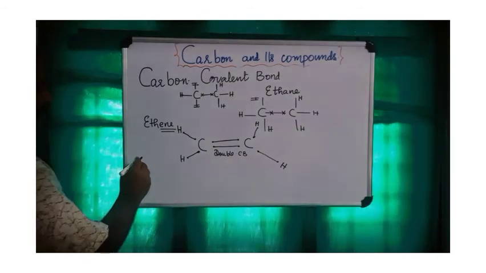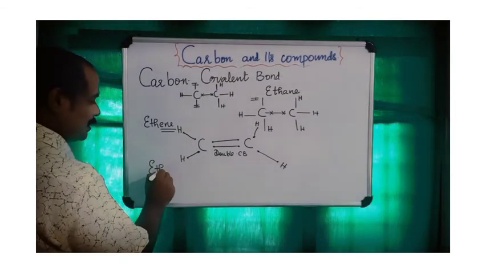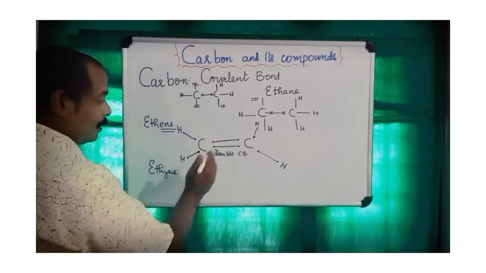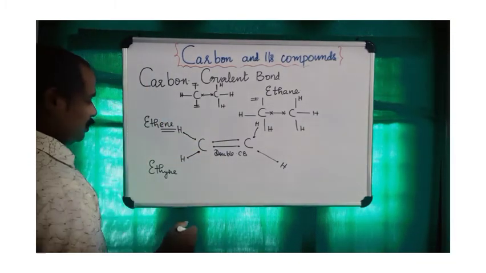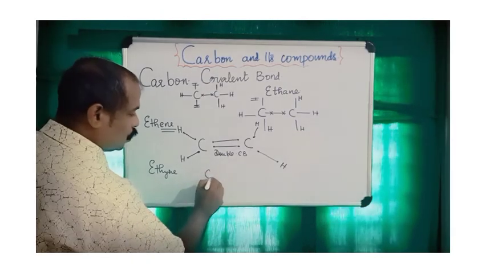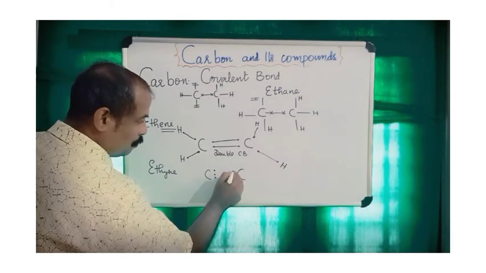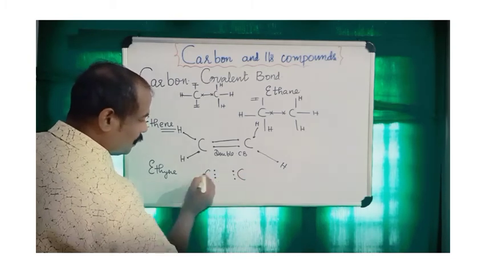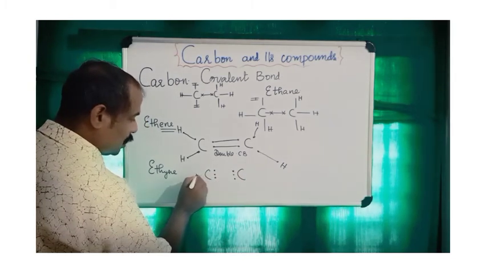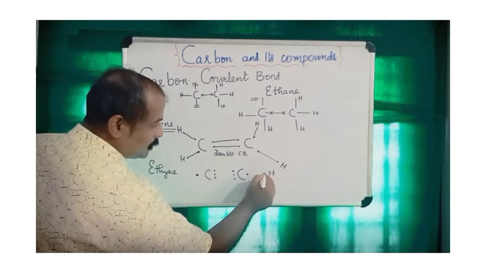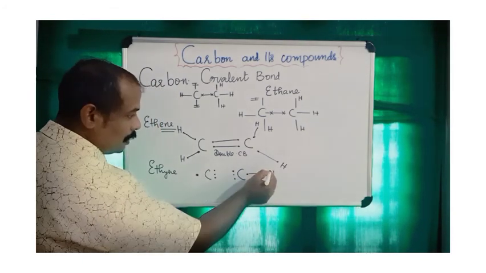Okay, let us consider another example, that is ethyne. In the ethyne molecule, carbon atoms form a triple bond. So three electrons should be between the two carbon atoms for triple bond formation. One electron is on the other side, which will form a single bond between carbon and hydrogen.